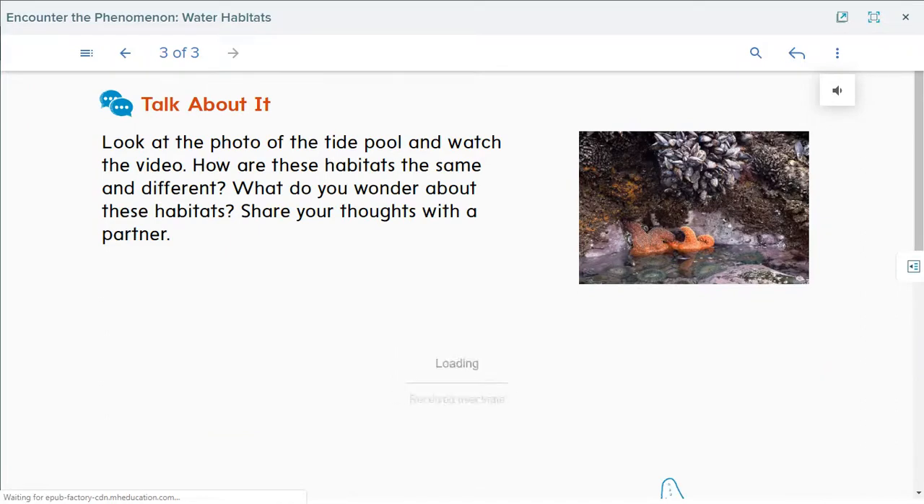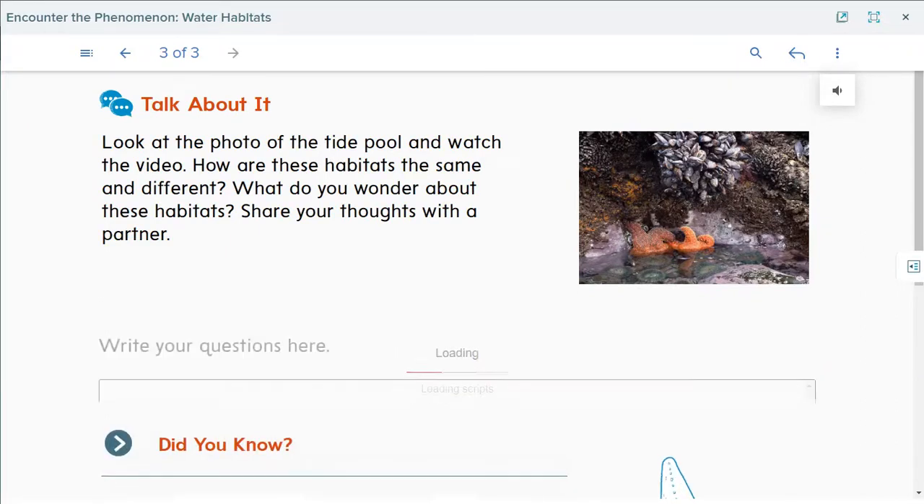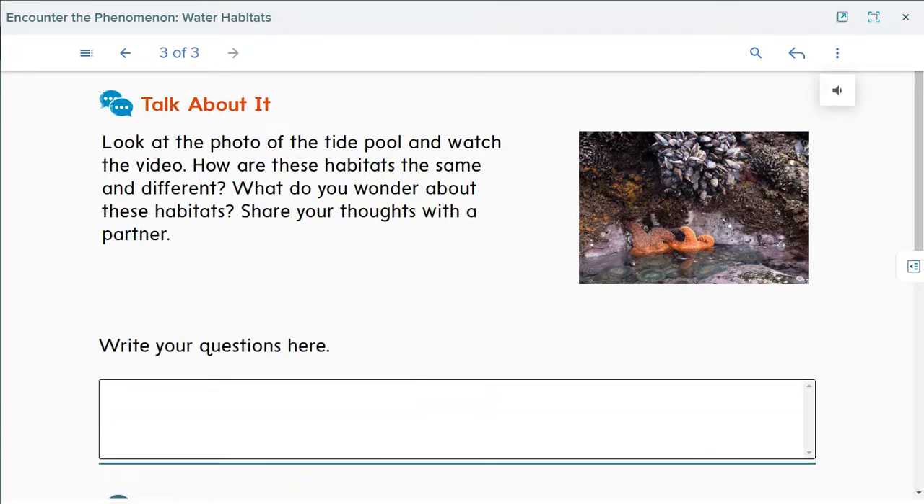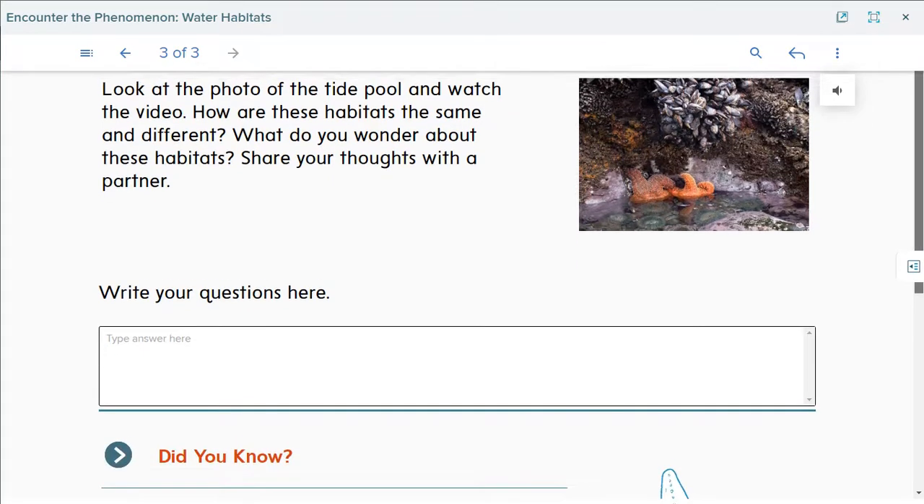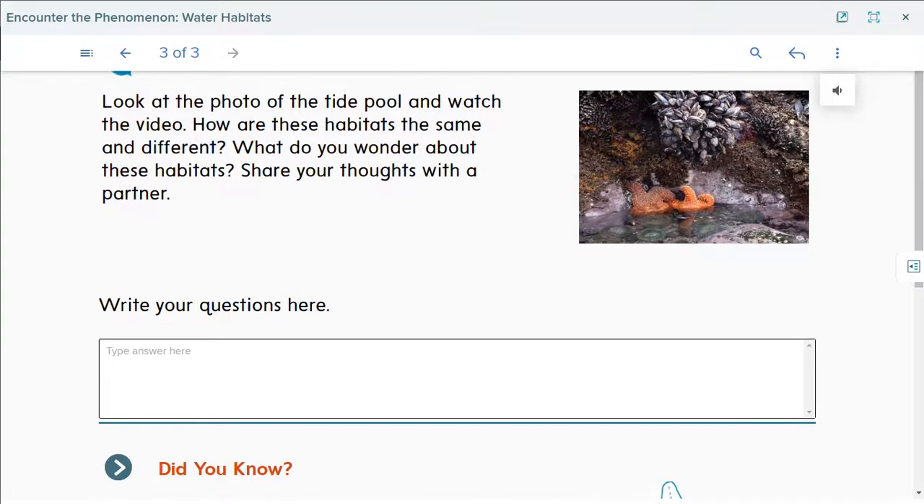Now, look at the photo of the tide pool and watch the video. How are these habitats the same and how are they different? What do you wonder about these habitats? Share your thoughts with a partner. If you have any question, you can write it here. You have a rectangular box in your book. Write anything inside of it.